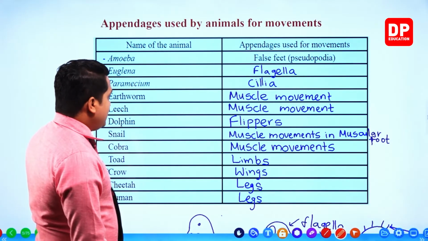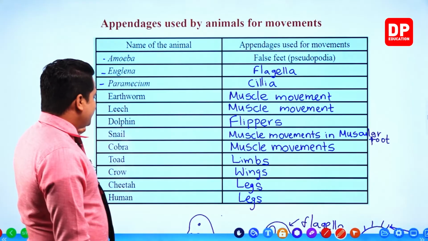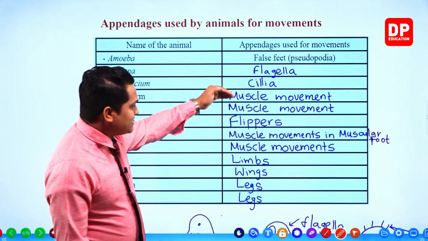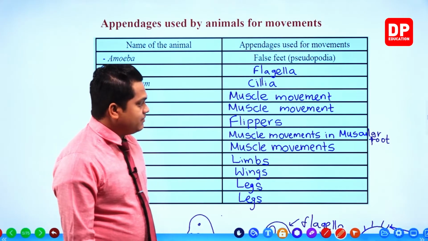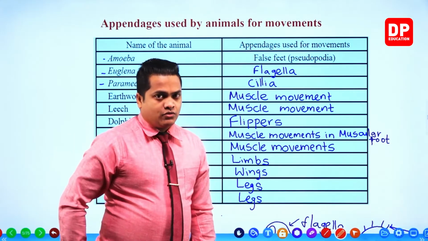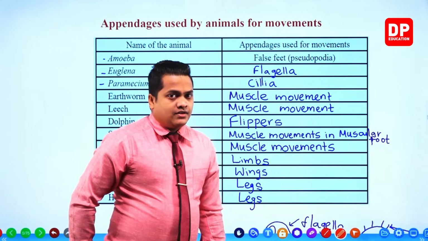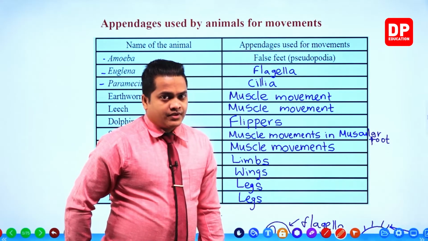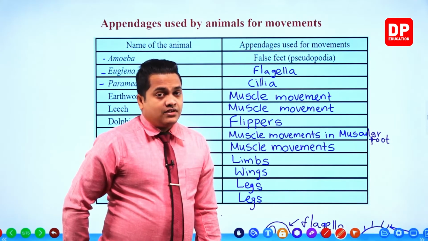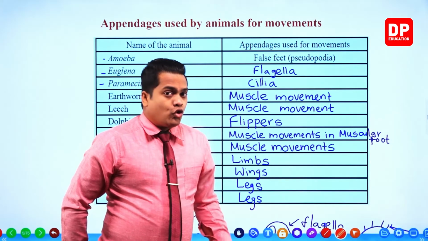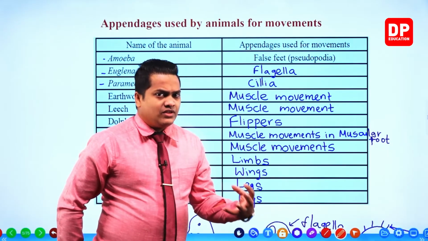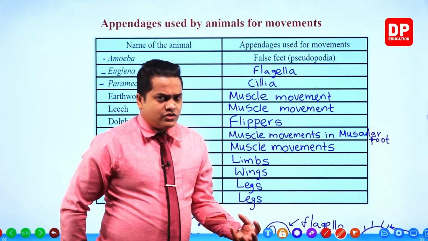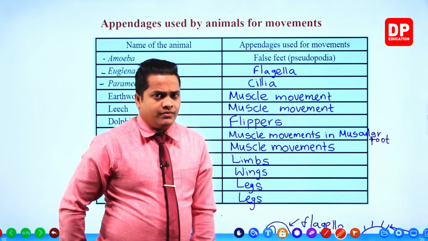Then earthworm, leech, snail and cobra mainly show muscle movements for locomotion. Snail has a muscular foot. Cobra has scales, which are also helpful for its locomotion.